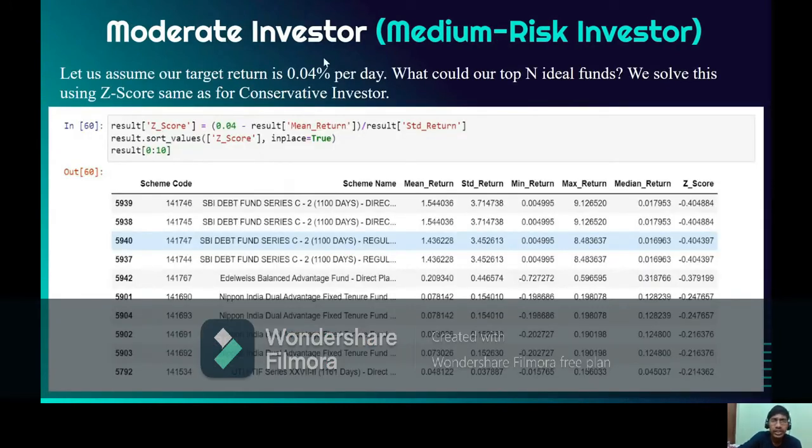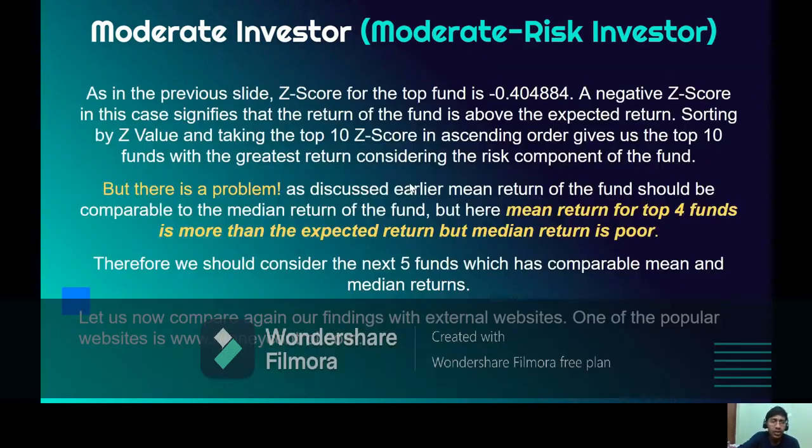Next, we move to the moderate investor, that is the medium risk investor. And here we assumed our target return to be 0.04% per day. And then we calculated the Z score and listed the top 10 mutual funds according to the Z scores. But if you look at the data very carefully, we discovered a problem here. That is, the mean return for the top 4 funds is more than the expected return, but the median return is very poor.